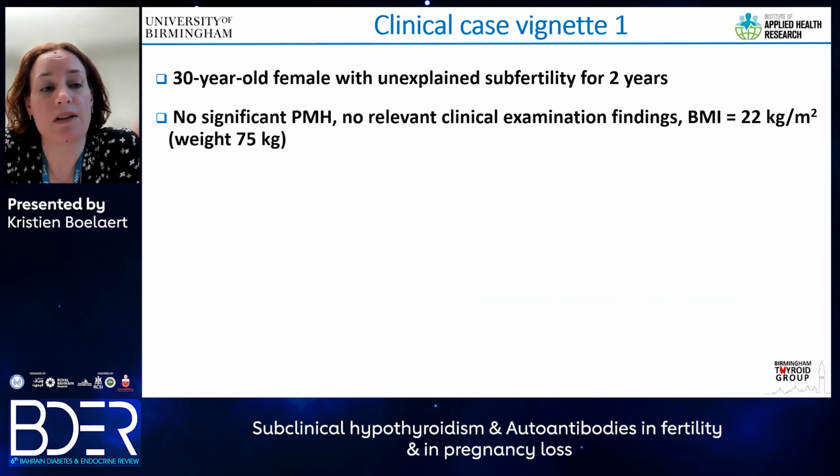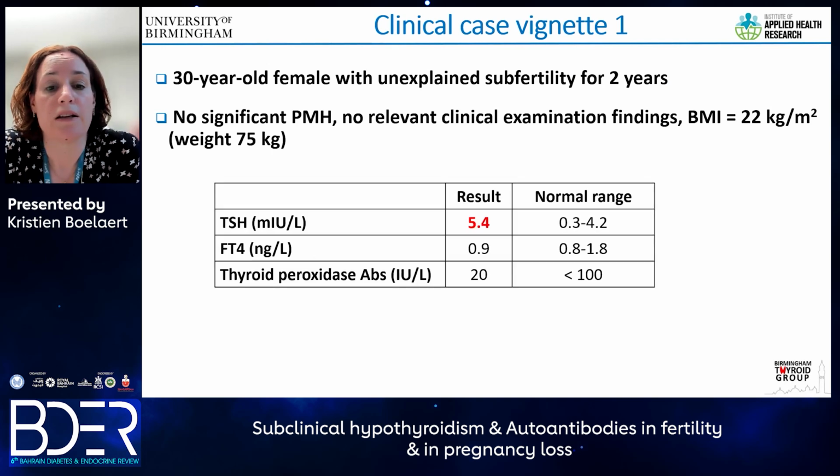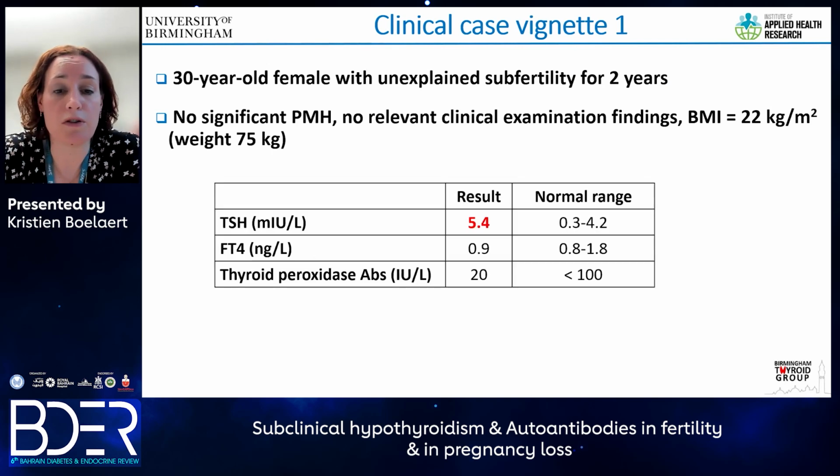But in order to illustrate this, I thought we'll start with a clinical case. So this is a 30-year-old female with unexplained subfertility for 2 years. She has no other past medical history and nothing particularly is found on clinical examination. She has a normal BMI. You can see here her thyroid function test results. So she has a serum TSH of 5.4, a serum free T4 in nanograms per liter, that's 0.9, and she has thyroid antibodies that are undetectable.